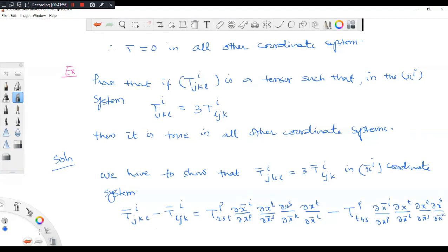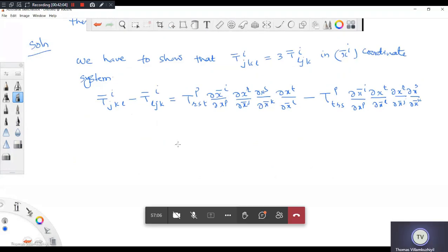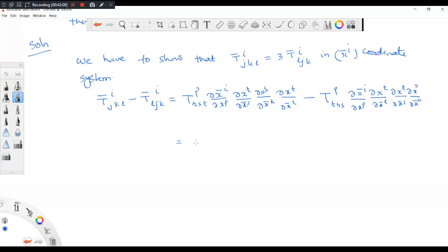Okay, I'm using this transformation. Now this will be equal to, here we have to take 3 times the difference.